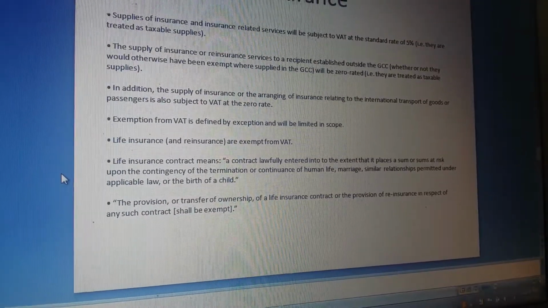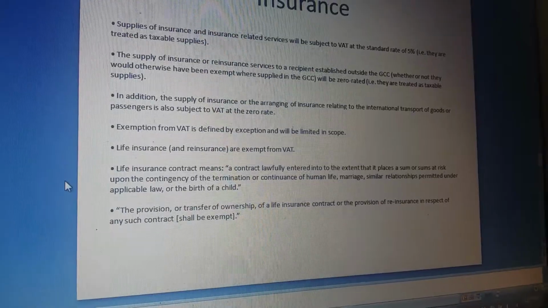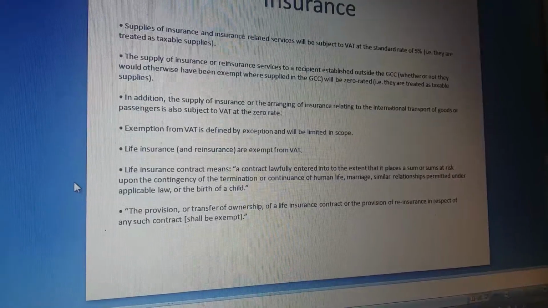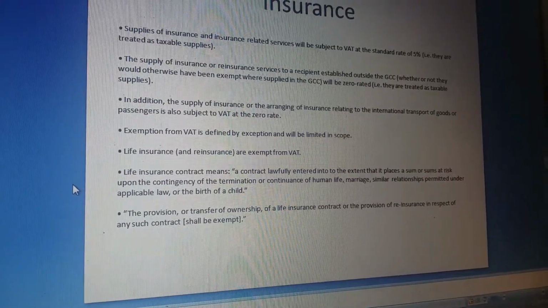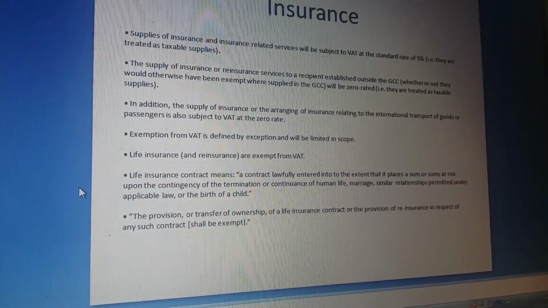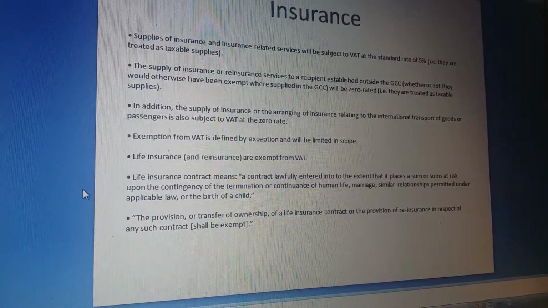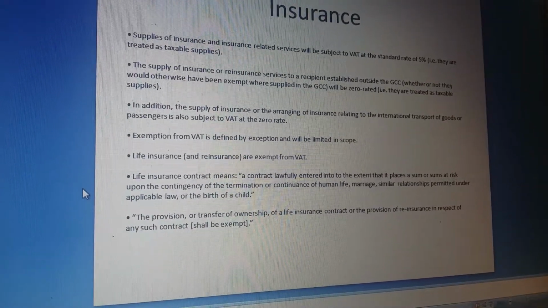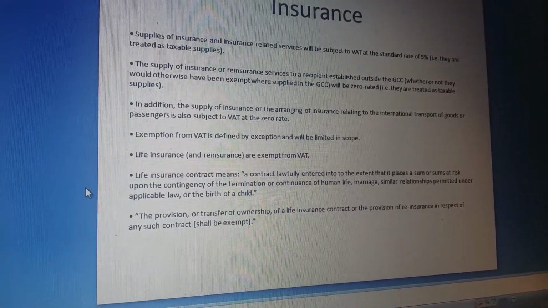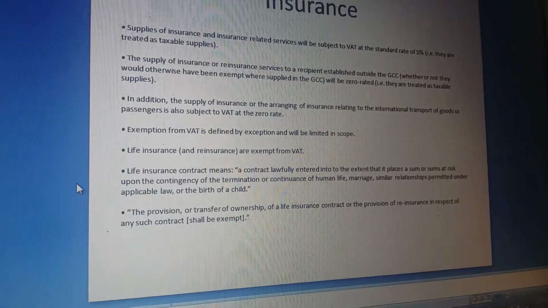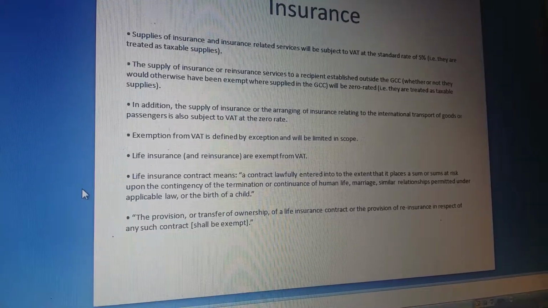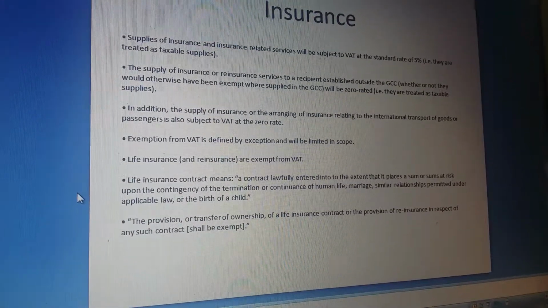Exemption from VAT is defined by exception and will be limited in scope. Life insurance and reinsurance are exempt from VAT. A life insurance contract means a contract lawfully entered into to the extent that it places a sum or sums at risk upon the contingency of the termination or continuation of human life, marriage, similar relationships permitted under applicable law, or the birth of a child. The provision or transfer of ownership of a life insurance contract or the provision of reinsurance in respect of any such contract shall be exempt.